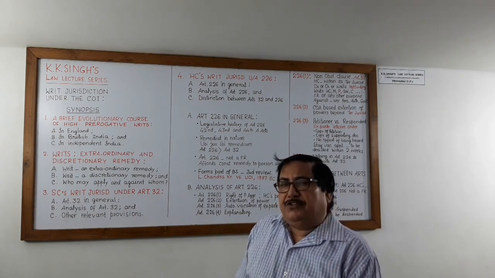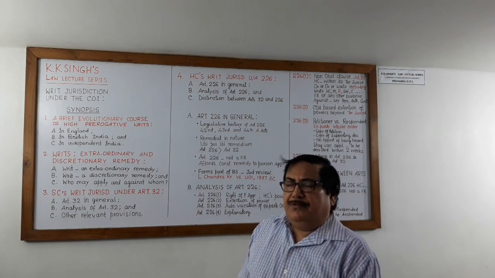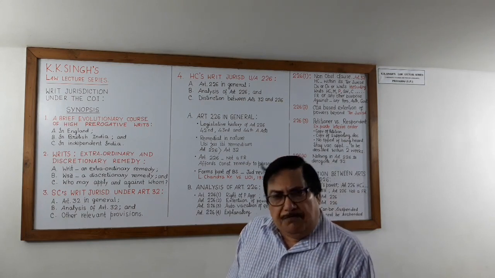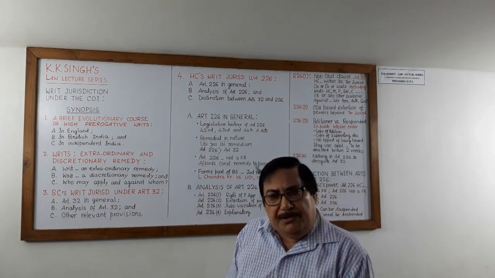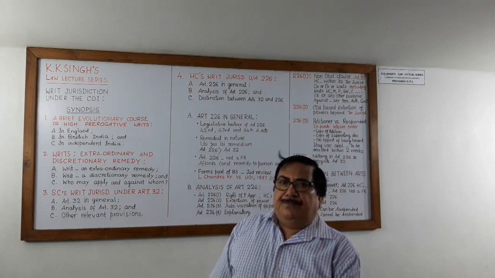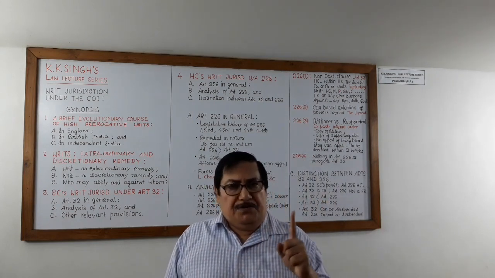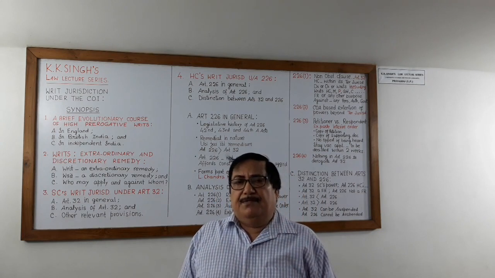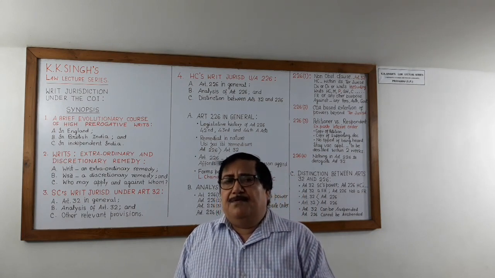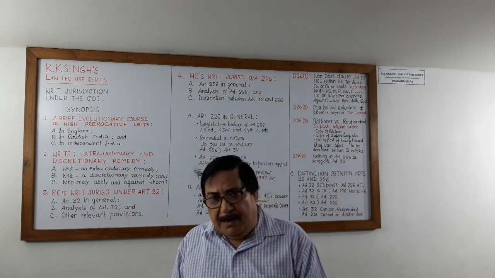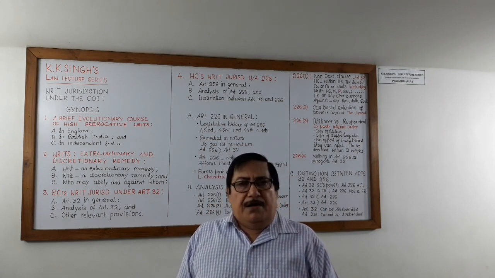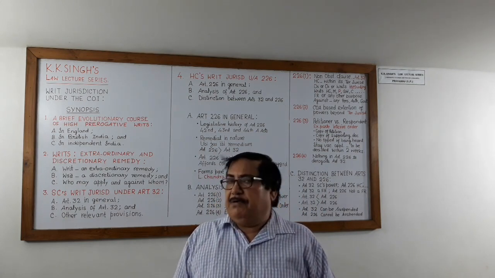If you go into its legislative history, you will find that it has been amended thrice. First by 42nd Amendment Act, second by 43rd Amendment Act, and the last by 44th Amendment Act.